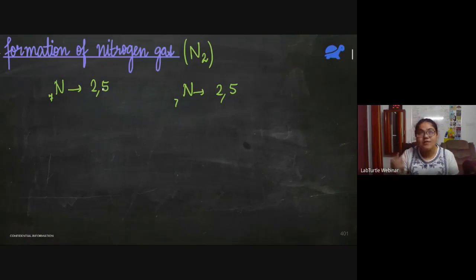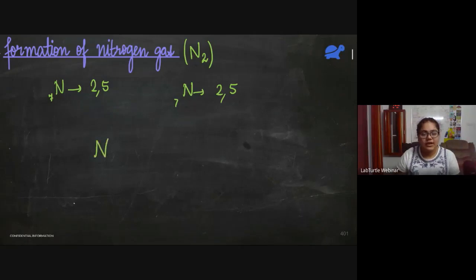I also need how many lone pairs are present on each nitrogen atom. So people who have solved this first part, now answer the second part. How many lone pairs are present on each nitrogen atom? Yes, Shivansh, very good. One lone pair. Good. So let's draw now.